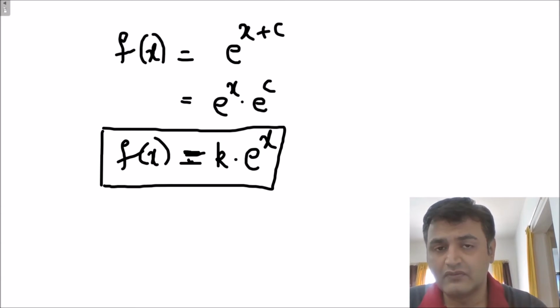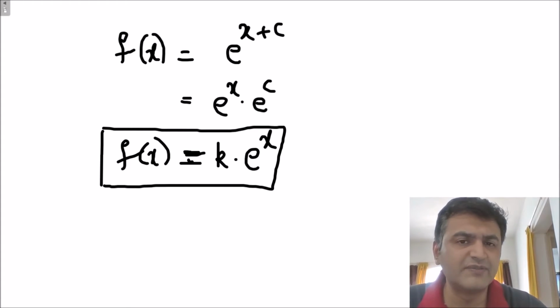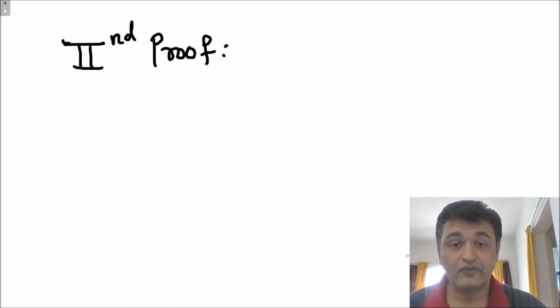For a non-zero function, there is no other function that satisfies this property. But now one can ask, what if the function is 0 at one point? Then obviously this proof doesn't work. Then how do we take care of that case? Actually this is true for any function, but obviously the above proof will not work. So let's try to prove this in a different way.